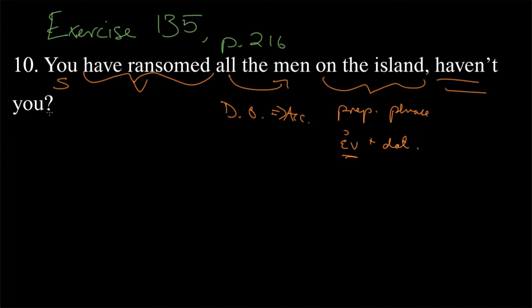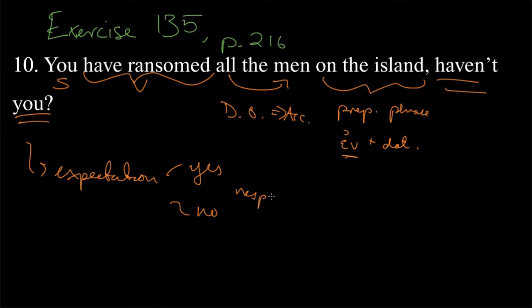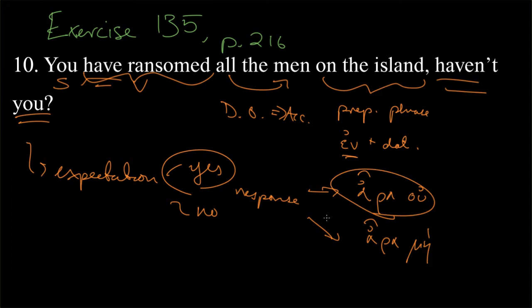And then haven't you is something interesting that we came across when we first started learning these quite leading questions, we might call them, with an expectation of either a yes or no response. The yes version is ara u, which is maybe a little hard to remember because the u is actually a kind of negative sound, but it's less strong or less marked at least than ara me, which is the no expectation. So what does haven't you mean? You have ransomed all the men on the island, haven't you? That's expecting yes. So we're going to want to start this sentence off with ara u.